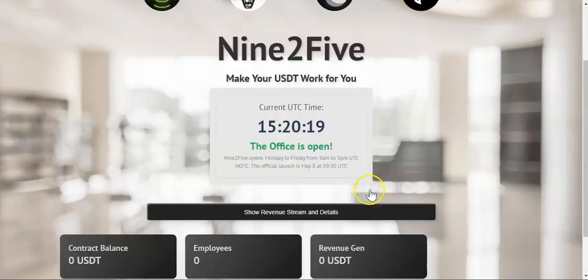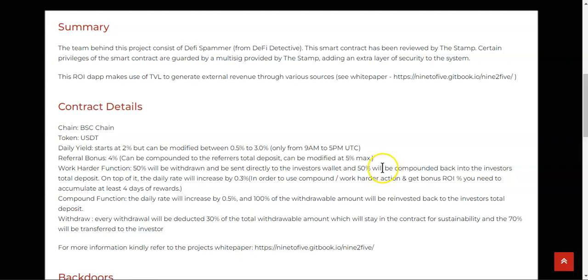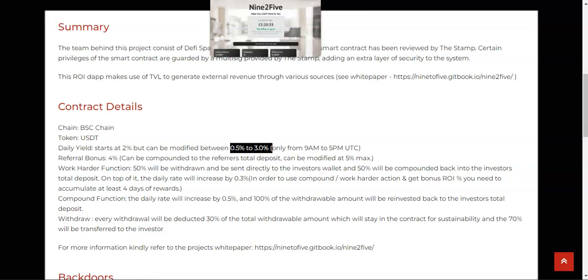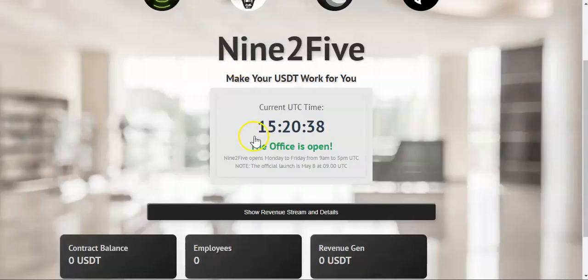And you're only going to earn yields. The yields are going to be variable. They will go from 0.5% all the way to 3%. The daily yield will depend on the trading bots. If the bots perform well, the average yield percentage will be high. If the bots don't perform that well, the yield will decrease. It all depends on trading bots, pools, etc., because the project will have multiple streams of external revenue: pools, trading bots, and a few other projects.